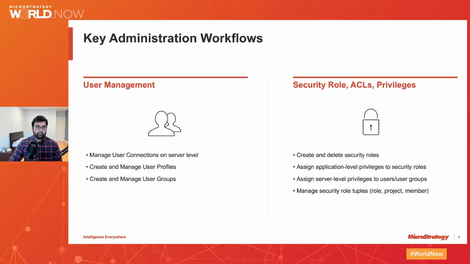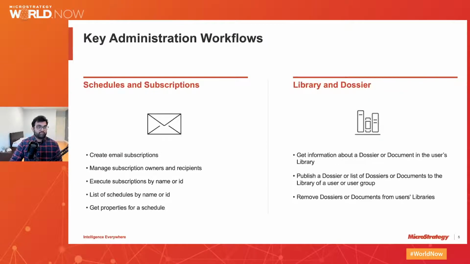Now, to return to the presentation, we have the last 2 key administration workflows that are released with MicroStrategy 2021. They are schedule and subscription management and library and dossier management. For schedules and subscriptions, you can create new email subscriptions through the Python package, manage their owners and recipients, execute those subscriptions as well.